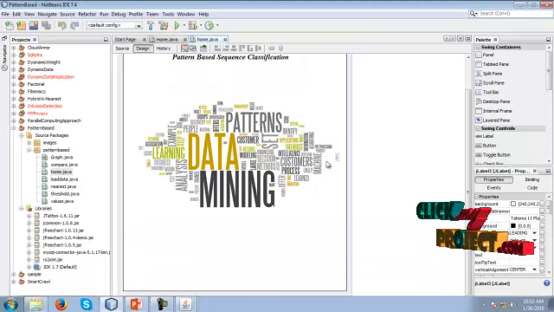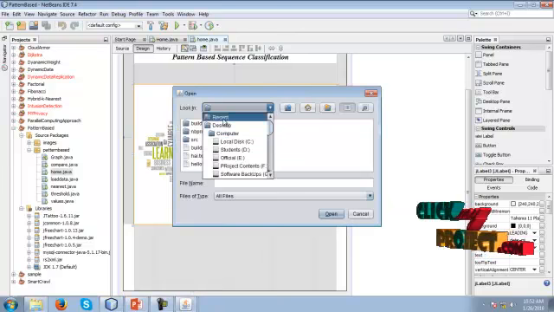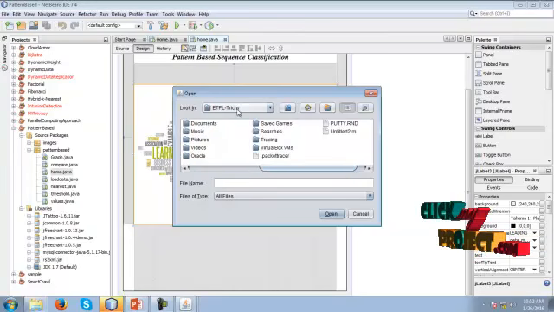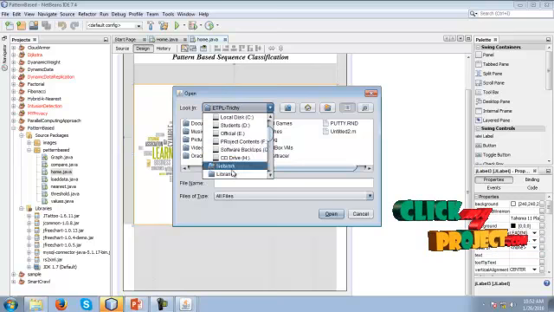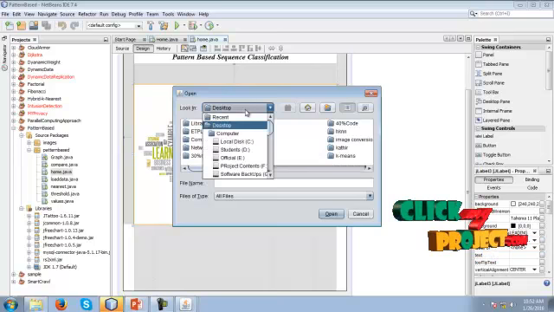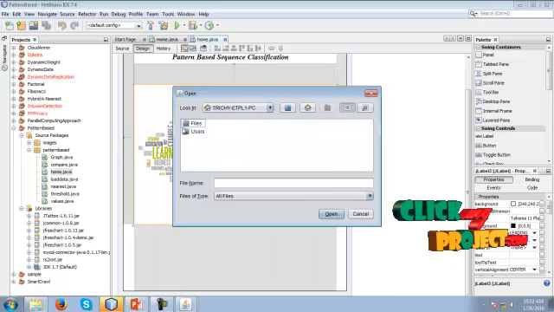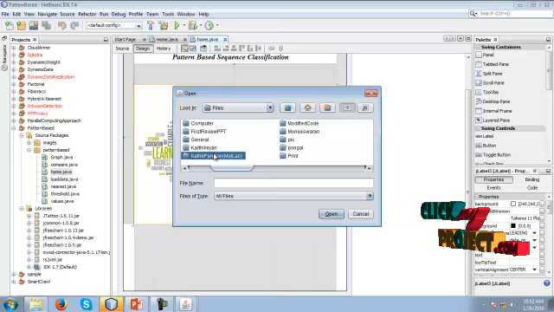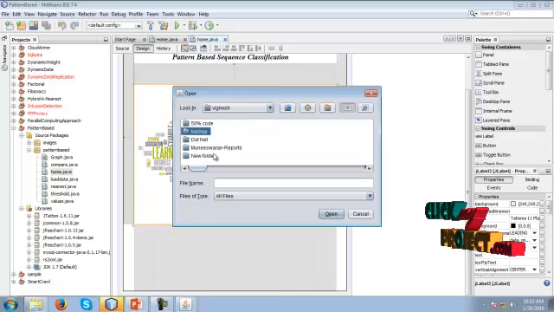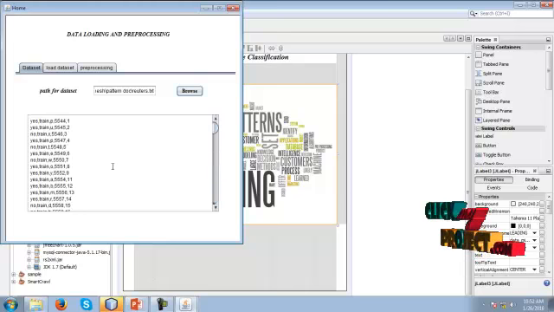First we have to select our dataset. This is our dataset. The dataset has been loaded.